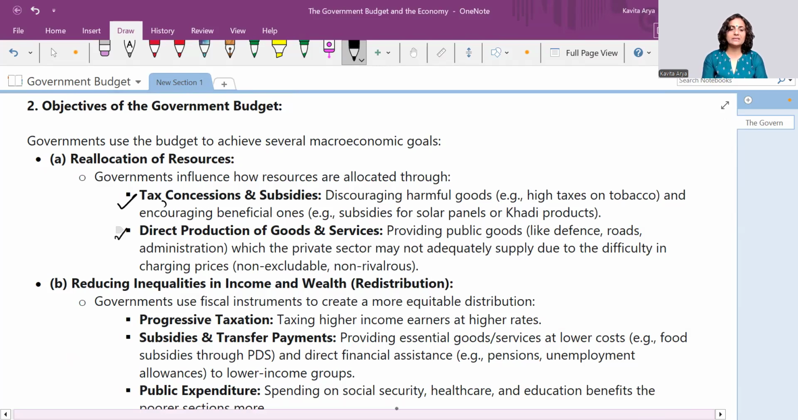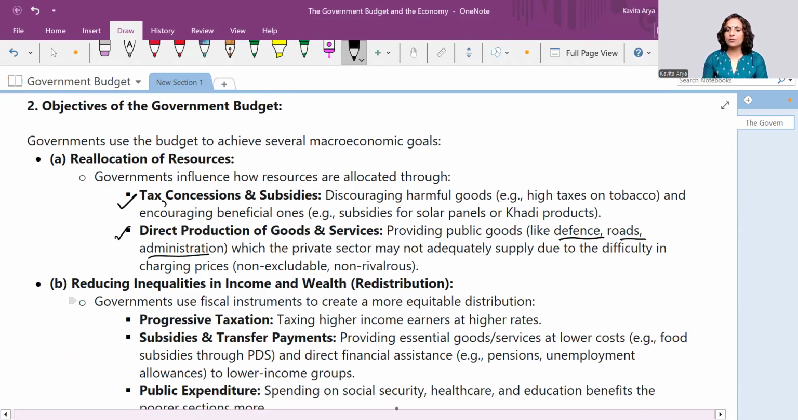Then the second point is the direct production of goods and services. Why is the government required to produce at all? Because whenever we talk about the private sector, the first and foremost motive is money, profit. But there are a number of fields wherein the profits are less but are the dire need of the economy and the masses. For example, defense, roads, administration. These things the government itself goes for the production of. That's called direct production.